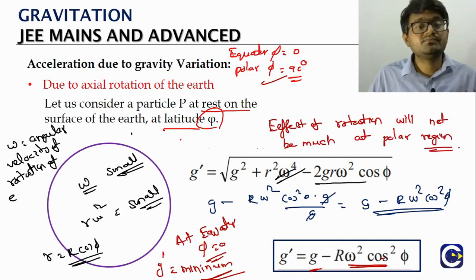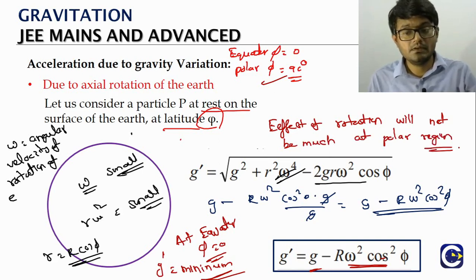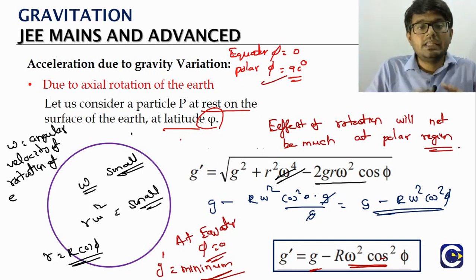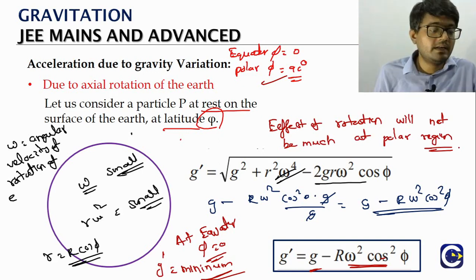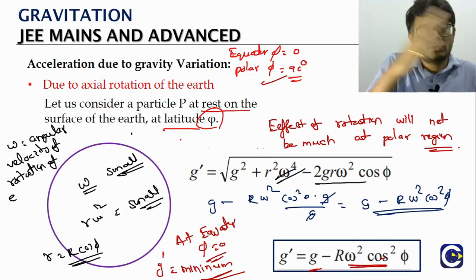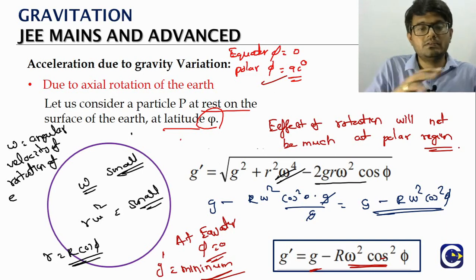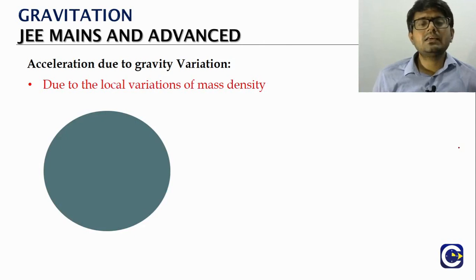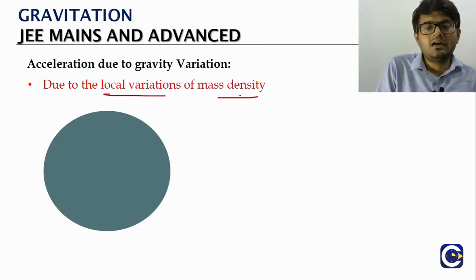Why? Look at the expression, the latitude angle is 90. So the effect of the rotation will not be felt at the polar region. But definitely as we move from the polar region to the equator, we can see that the effect on g will change significantly.